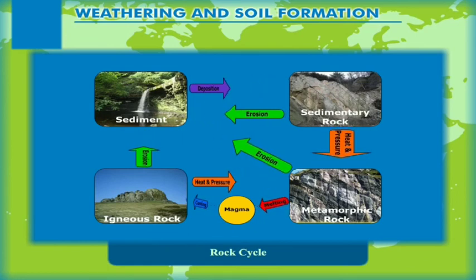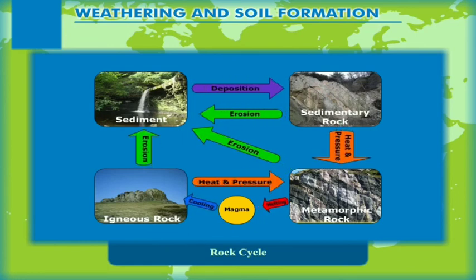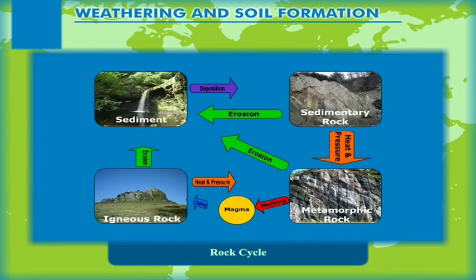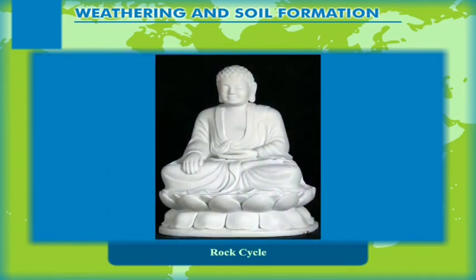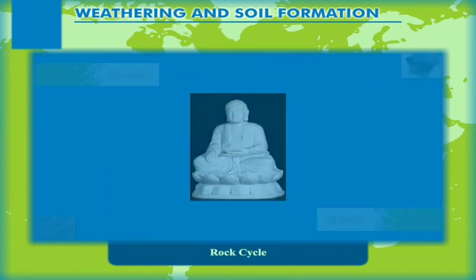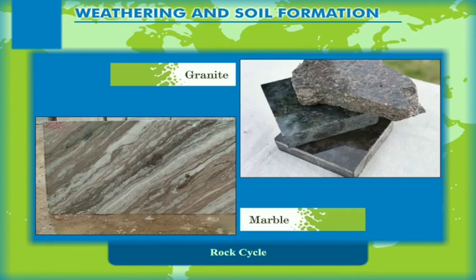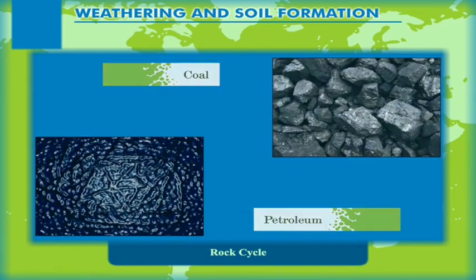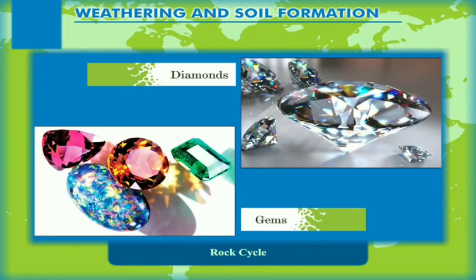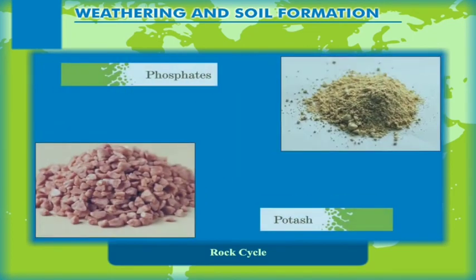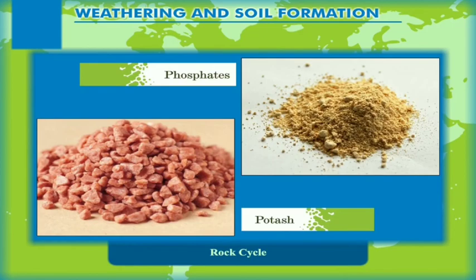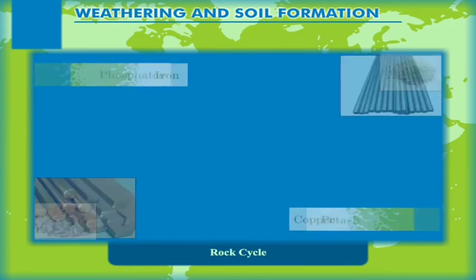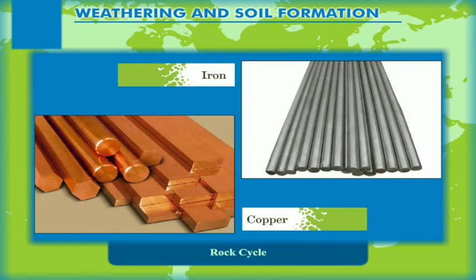Thus, this cycle of change from one type of rock into another is called the rock cycle. Rocks can be used for various purposes: as building materials, marble and granite; as fuels, coal and petroleum; as precious stones, diamonds and gems; as sources of chemicals, phosphates and potash; as sources of metals, iron and copper, etc.